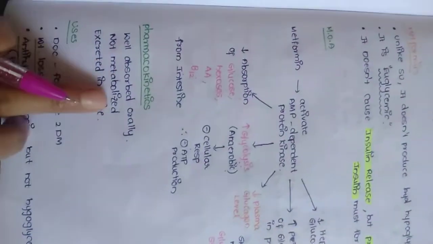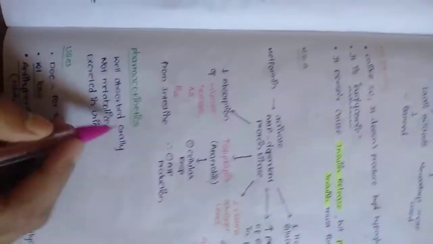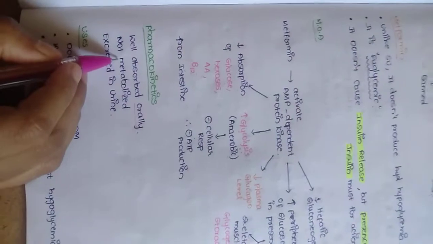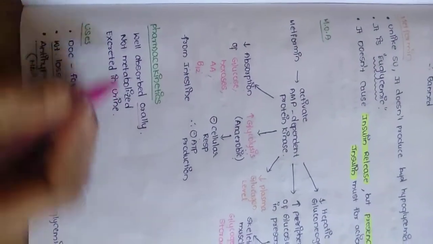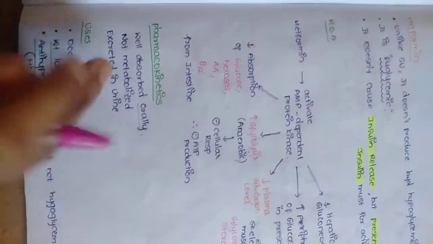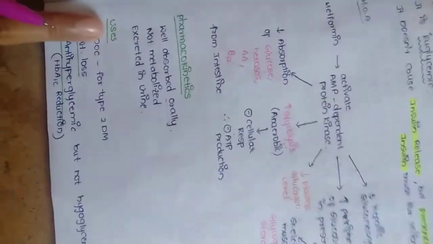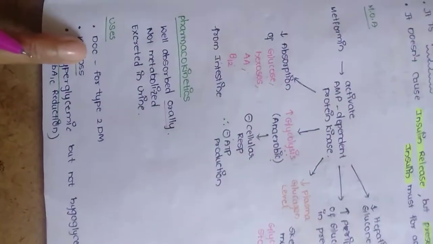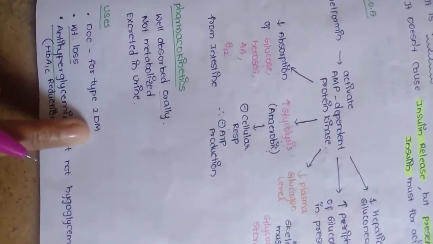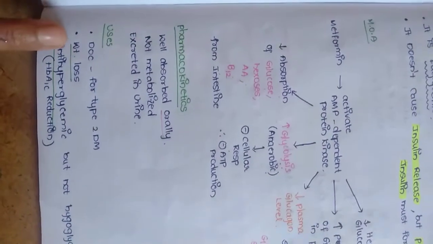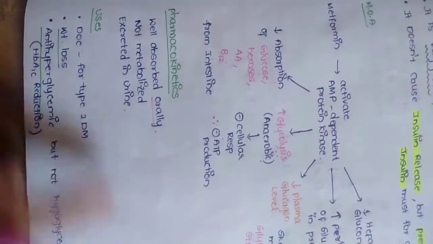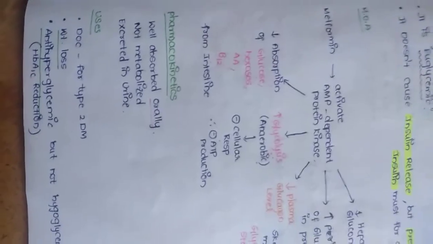The pharmacokinetics of metformin: it is well absorbed orally, not metabolized, and excreted in urine in unchanged form. And uses: it is the drug of choice for type 2 diabetes mellitus. It also causes weight loss as the glucose in our body is decreasing.